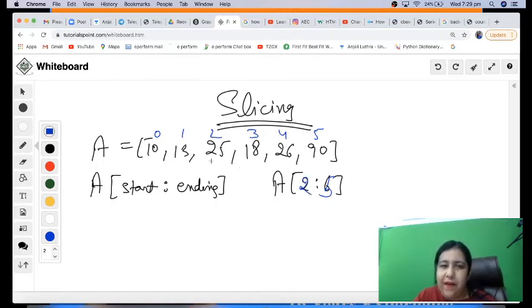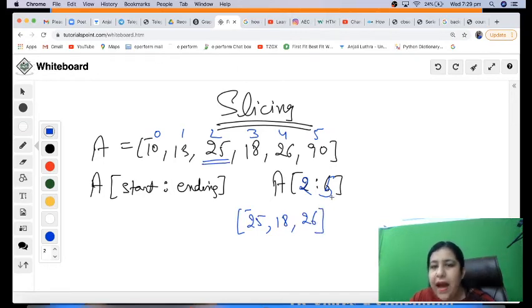Now this says that we have to start from position 2. That means I will pick up 25. Then I'll pick up 18. I'll pick up 26. That's it. I'll stop. I will not pick up the ending position, because the ending position has to be excluded. We stop one position before that. So I'm going to start from 2, but I will stop one position before the end. So I'm going to get only 25, 18, 26.